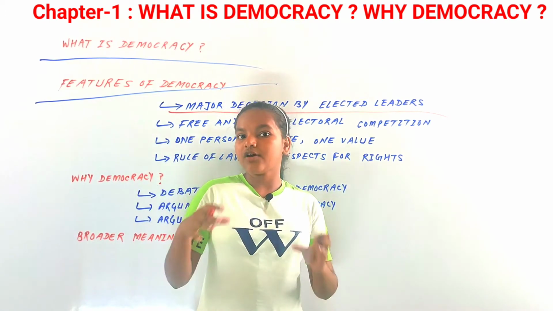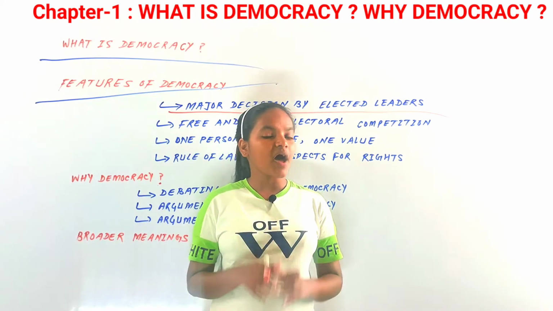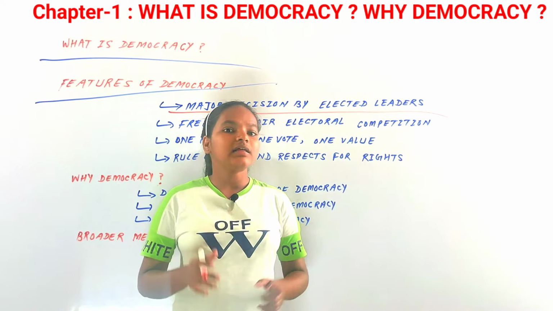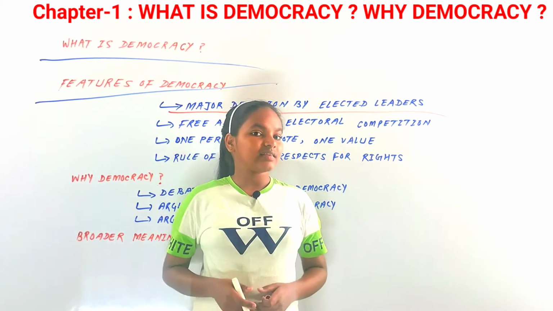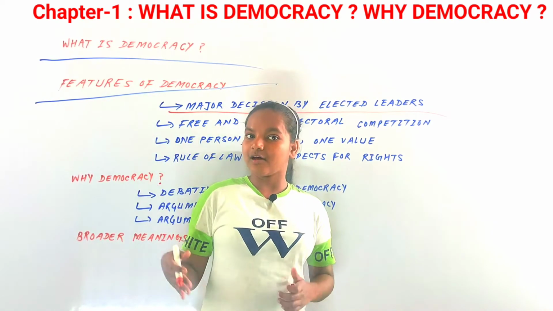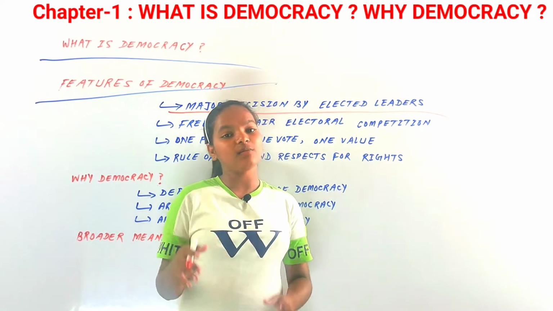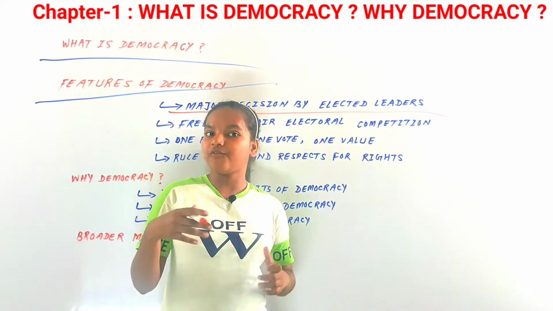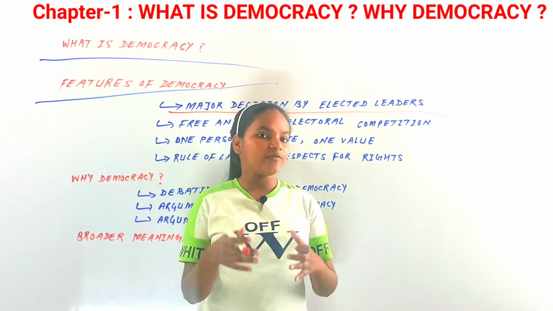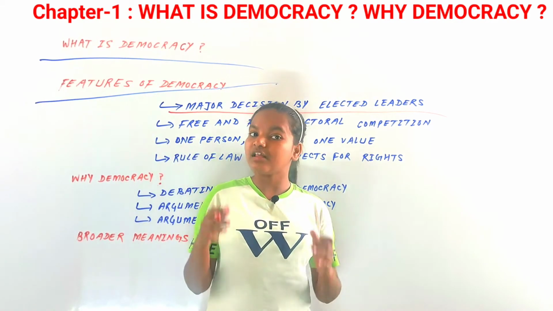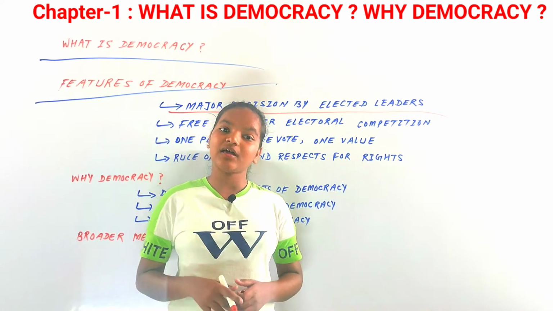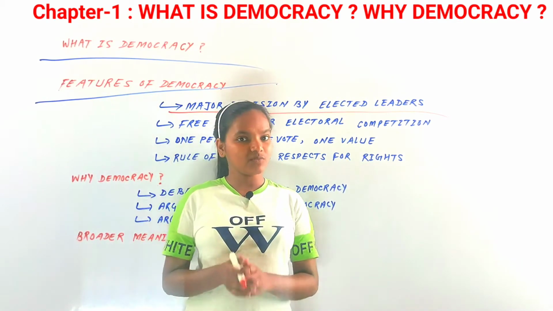Now in power, as president he started to pass many laws. In 2002 he passed a law called the Legal Framework Order, introduced by General Pervez Musharraf.